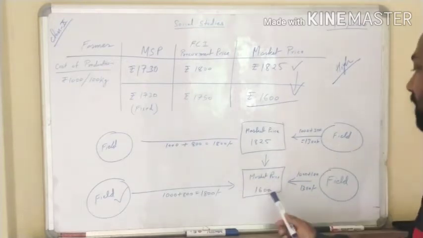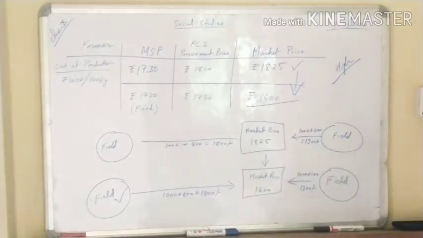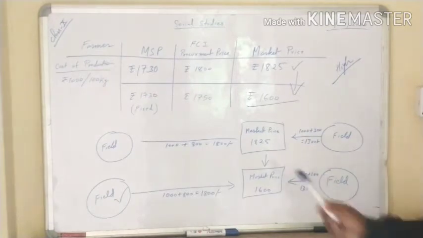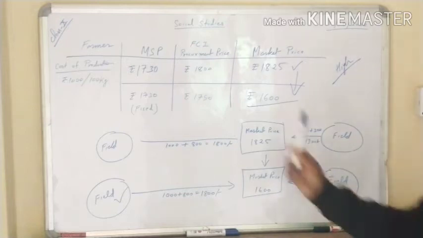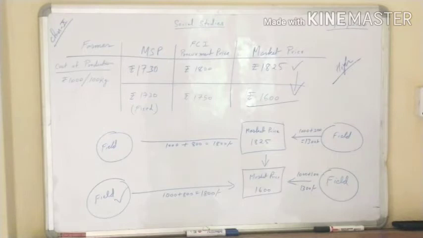So instead of selling at the market price, he will approach MSP or FCI, whichever is nearby and whichever is profitable. He will compare and he will sell there, and not in the market. For him to approach a market will be a profitable business of rupees 300, and if he approaches MSP or FCI, that time also he will have more profit. So in this way the MSP and FCI have control over the farmer. So you can understand this.